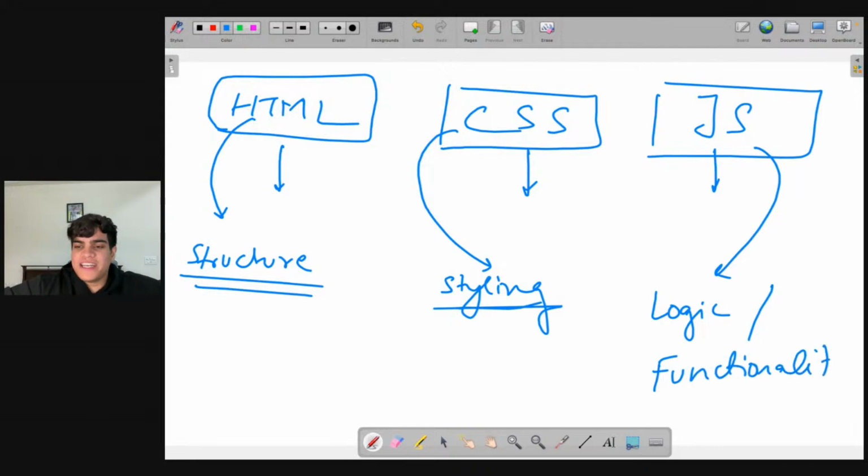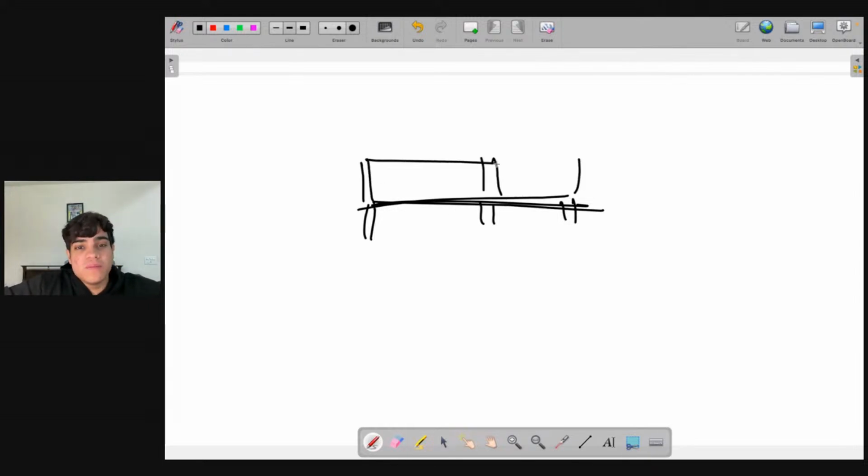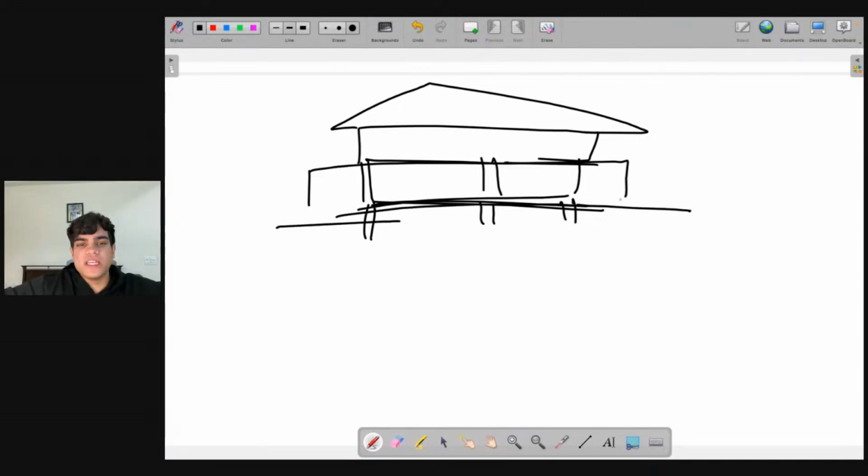So basically, the way that I like to explain this is by saying that building a website is similar to building a house. How would you build a house? The first step of building a house is to first lay down the pillars, right? Then on top of the pillars, you will lay down the flooring, the bedrock of the house, right? Then on top of that, you'll make more pillars, you'll make more walls, right? Then maybe you want to build another floor, and then finally you want to make the roof, right? So to make a house, you will have multiple stories, multiple walls, a roof, pillars, all of that, right?